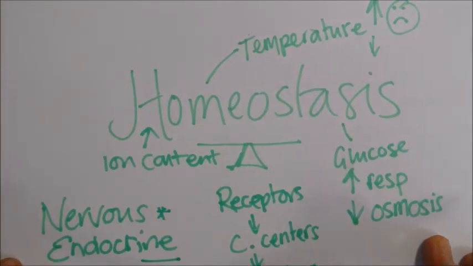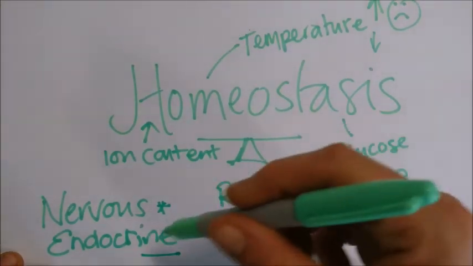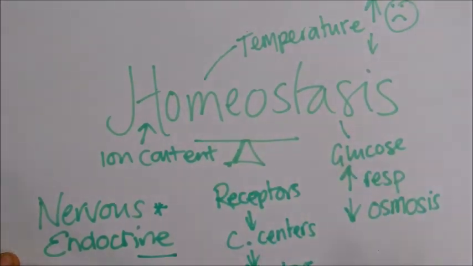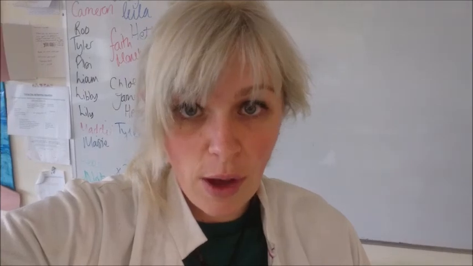Maintaining a constant internal environment, optimum conditions, two systems that control this, three examples of what we need to control. That's the overview of homeostasis.